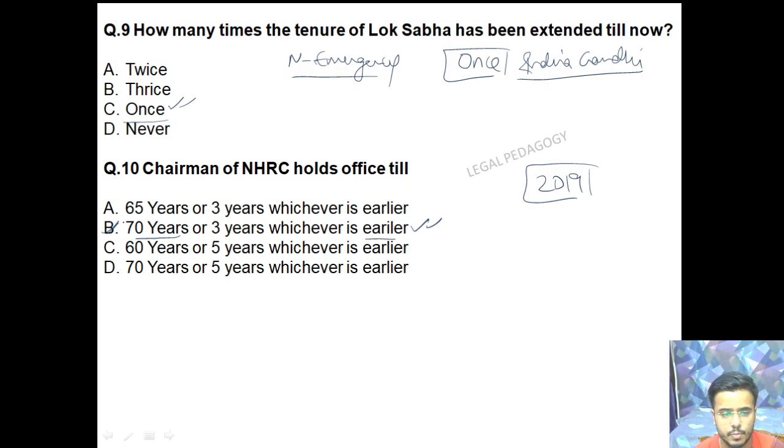Another change which was brought up through an amendment in 2019 was that earlier only the retired Chief Justice of India could hold the office of chairman of NHRC, but however after an amendment in 2019, now even a former judge of Supreme Court can hold the office of chairman of NHRC.